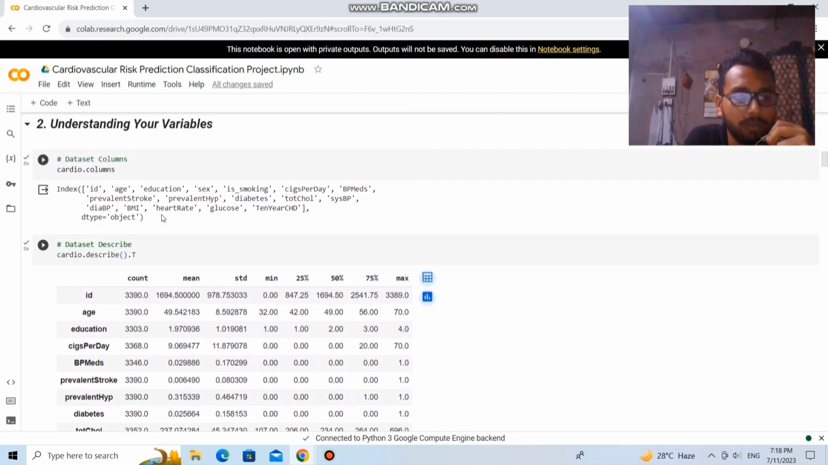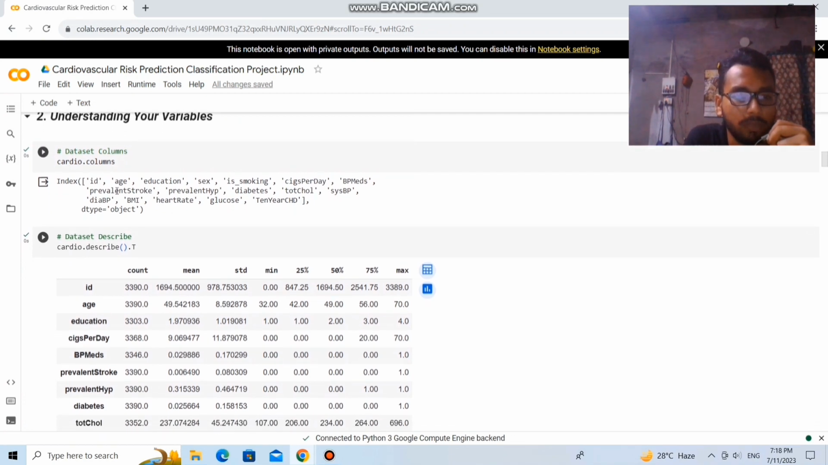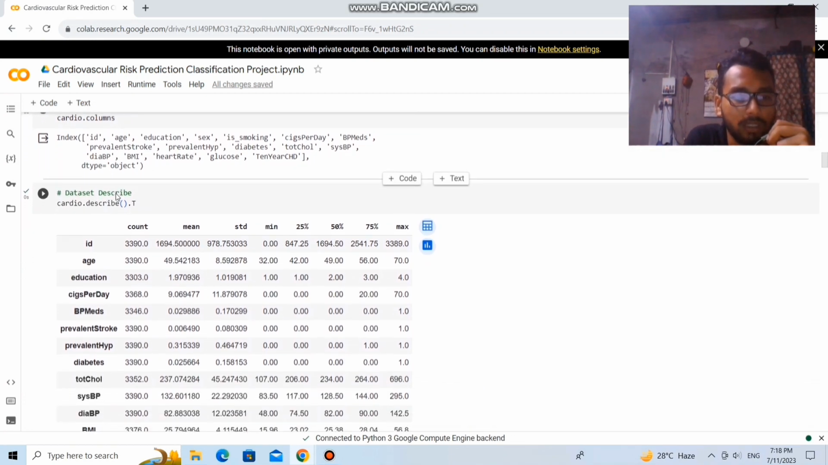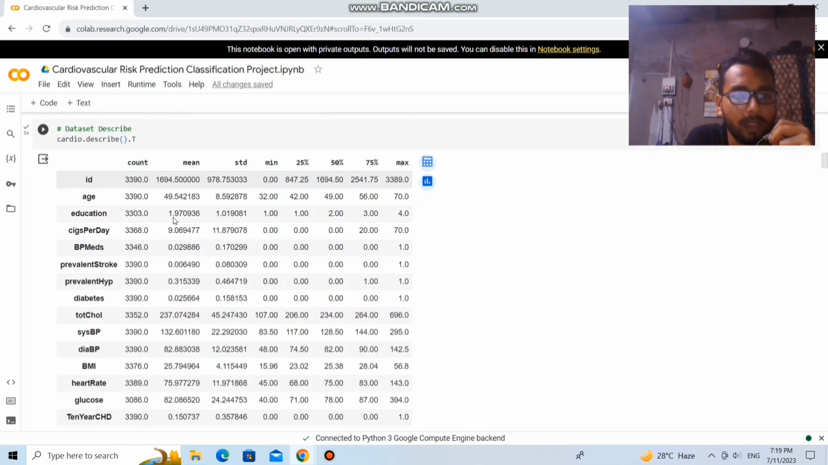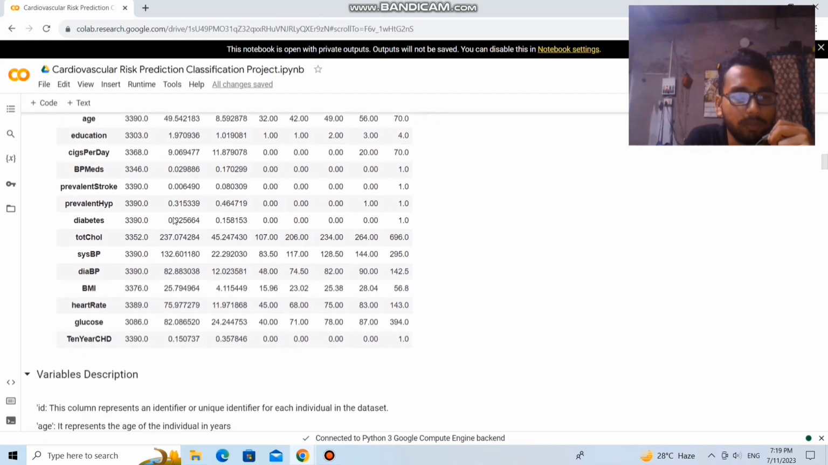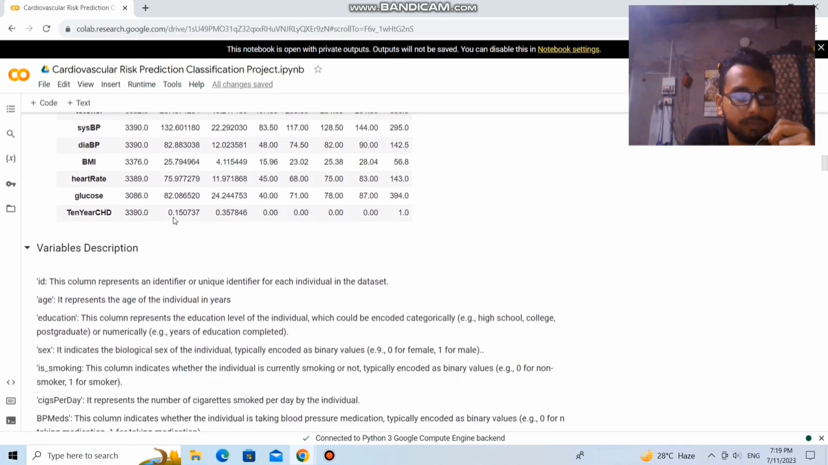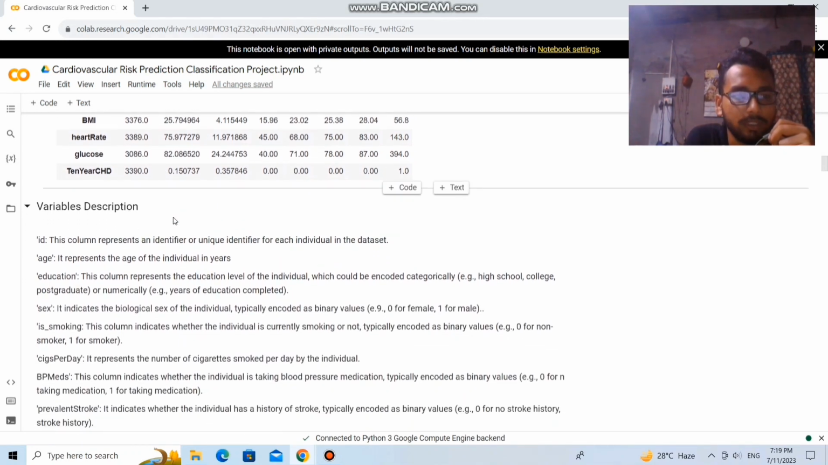So let's understand the variables. Here are all the column names of the dataset and here is the description of the dataset. For example, the ID column has 3,390 rows and the mean of the values for the column is 1,694.5. Here is the description for all the columns. Here is the variables description.